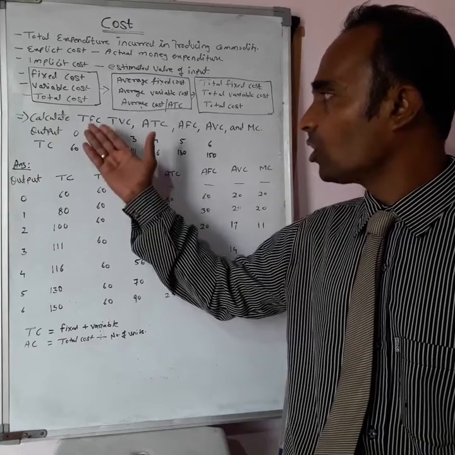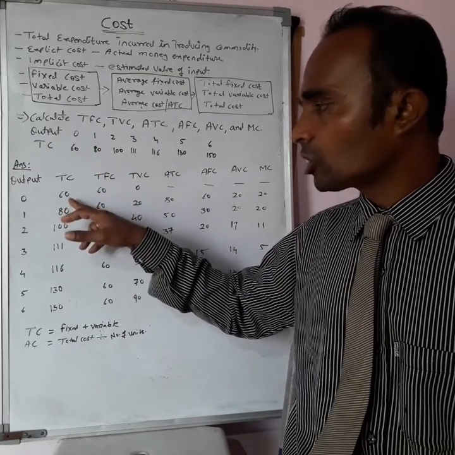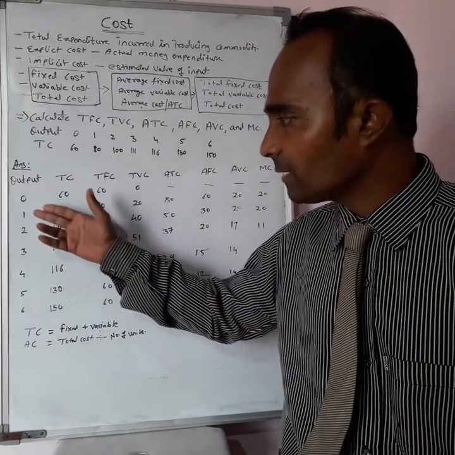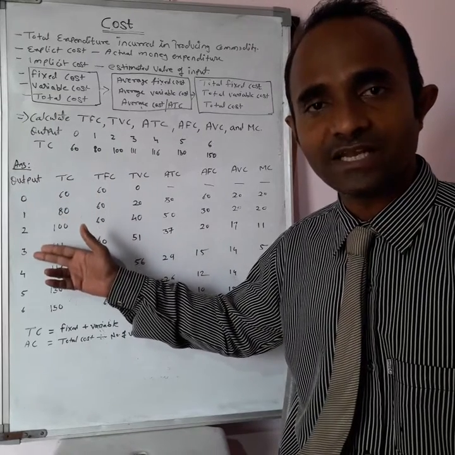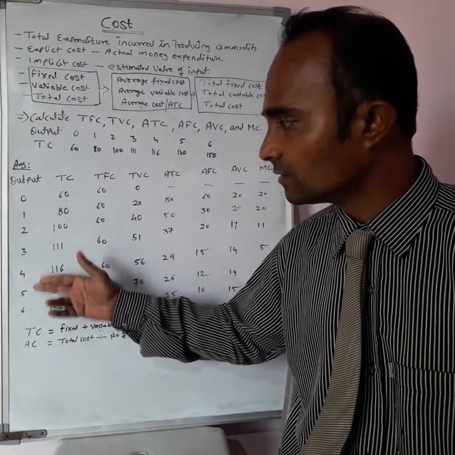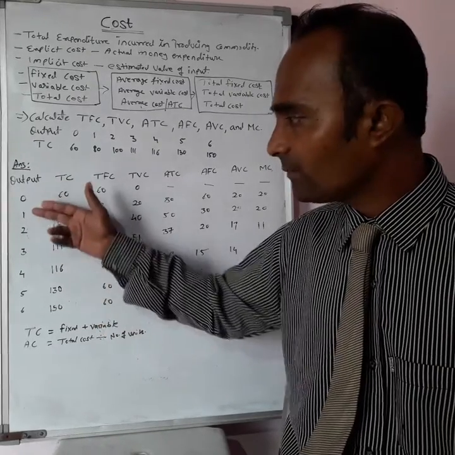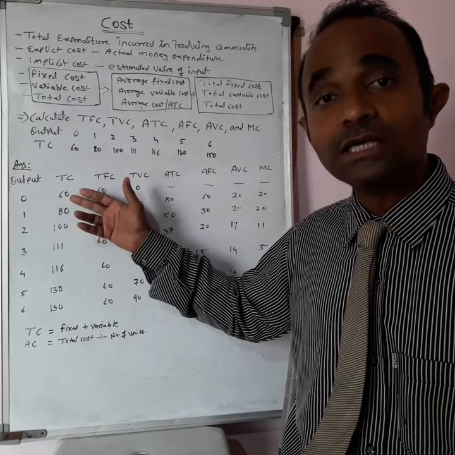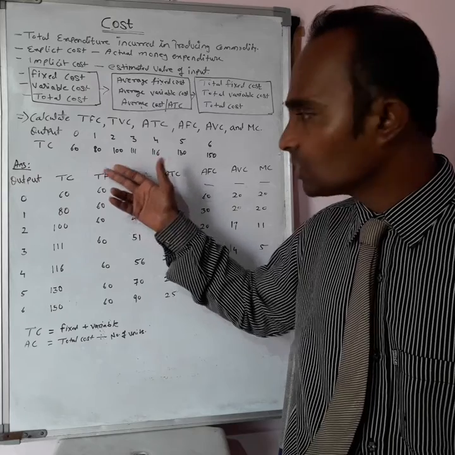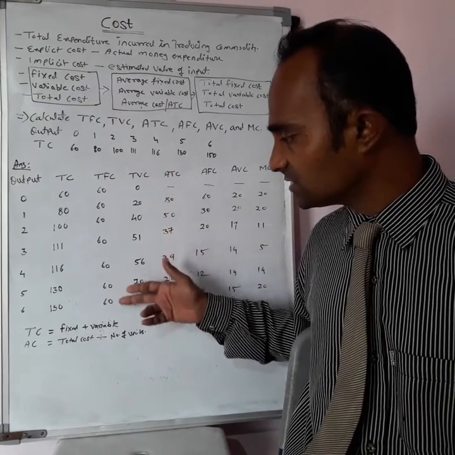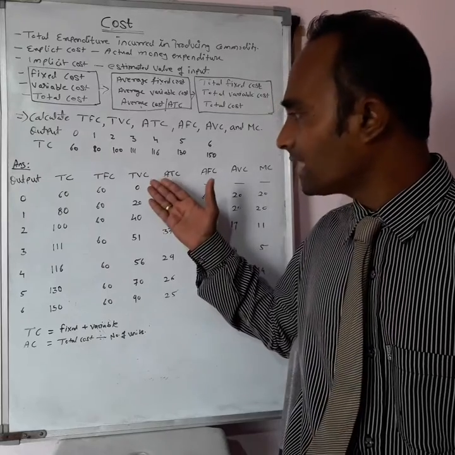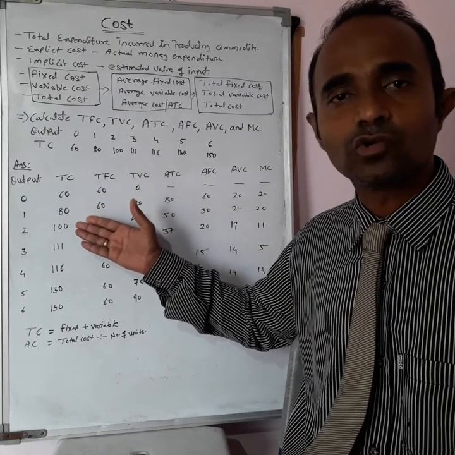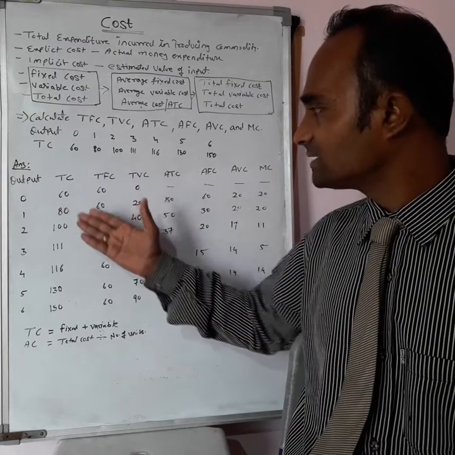Now, what will be the total fixed cost? The first initial cost under the total cost is the fixed cost, and the cost goes on increasing afterwards. Why? Because variable inputs are increased. Only variable inputs are increased, and that's why your output has increased from 1, 2, 3, 4, 5, 6. More labor is added, but machinery does not increase, and that's why your cost is increasing. So the initial cost is a fixed cost which will remain fixed under the total fixed cost, which is 60, 60, 60, 60 everywhere. Now if you look at the total variable cost, of course it will be changing because of the changes that took place in the total cost.